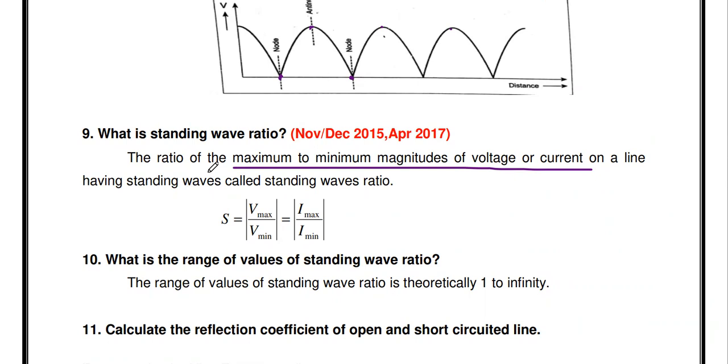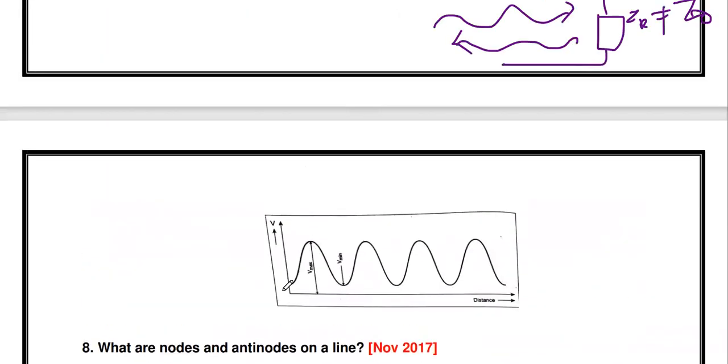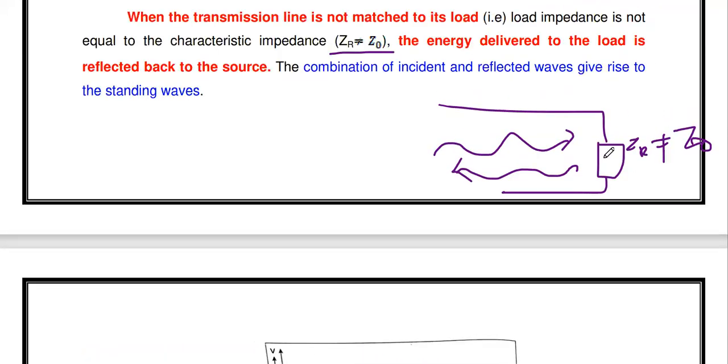If the transmission line is not properly terminated, at that time only we may get the standing wave. Okay, you see, this is the standing wave. The standing wave is the combination of the incident wave and the reflected wave. It gives the standing wave. The standing wave will occur whenever the line is not terminated properly.